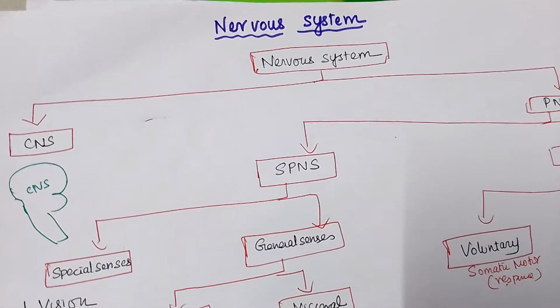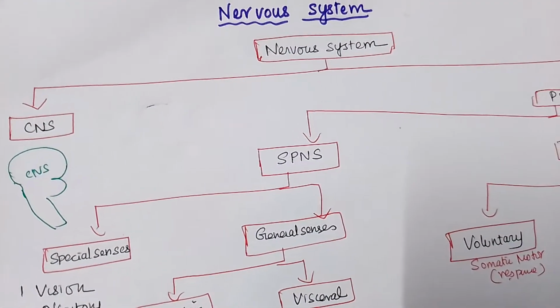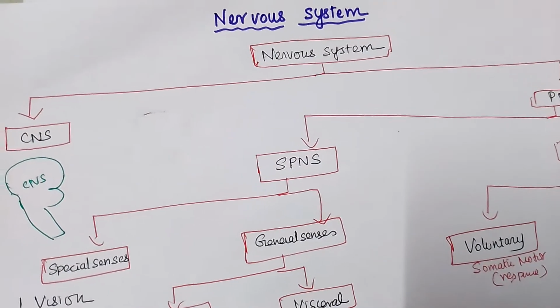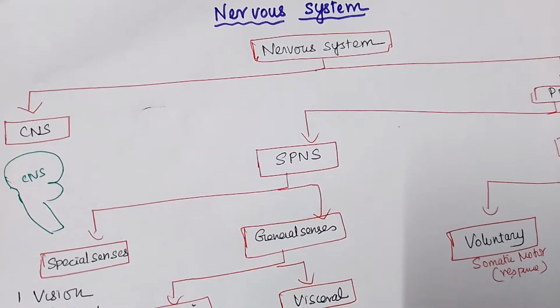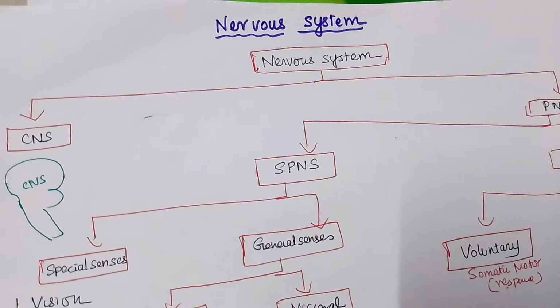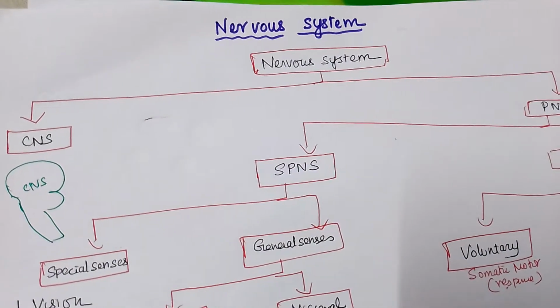CNS, central nervous system. There are 12 cranial nerves that you can study by yourself: olfactory, optic, ophthalmic. So that is called the central nervous system. The nervous system is not made up only of the central nervous system; the peripheral nervous system is also important. So in this class we will see about the cells of the nervous system.